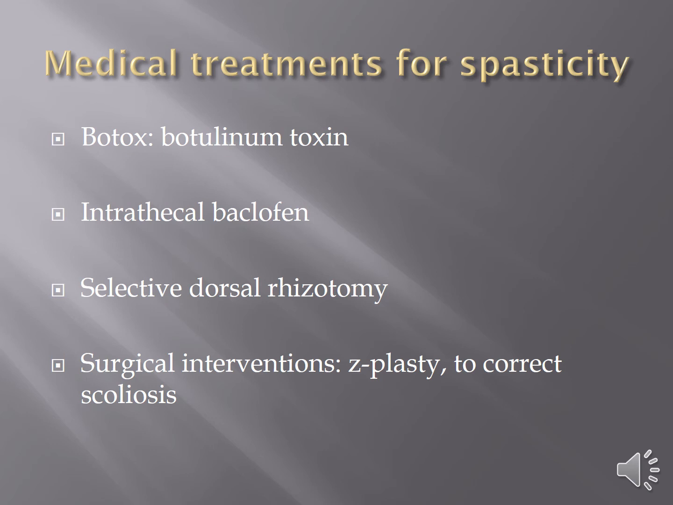The other one is selective dorsal rhizotomy. That's a surgical procedure that cuts the nerve roots at the spinal cord that go to the muscles that are overactive and spastic. Some of the other surgical interventions are a Z-plasty, where they take the muscle and if you draw a Z in it and then you shift one piece of the muscle down on the Z, they're still attached, but it has lengthened the muscle. And also there's surgeries to correct scoliosis.